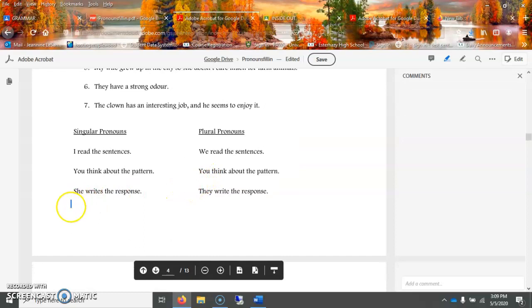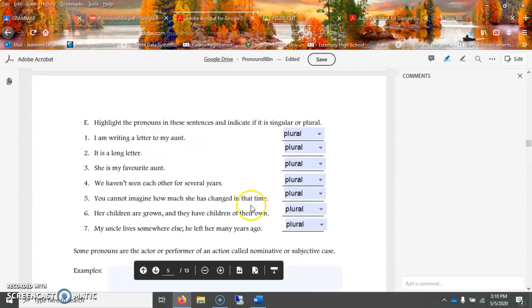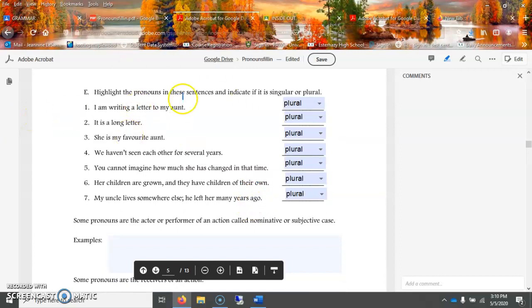Again, same thing. Singular versus plural. I read. We read the sentences as plural. You think. You, like a group of you, think about the pattern. Or she writes the response versus they are writing the response, or they write the response. So I want you to identify in the next examples in E which ones are singular and plural.